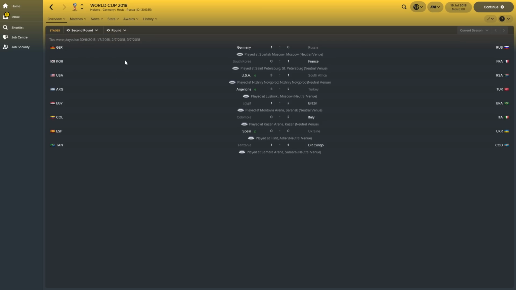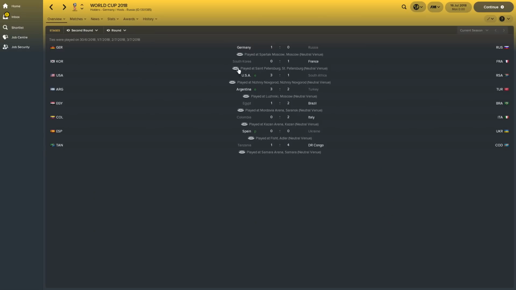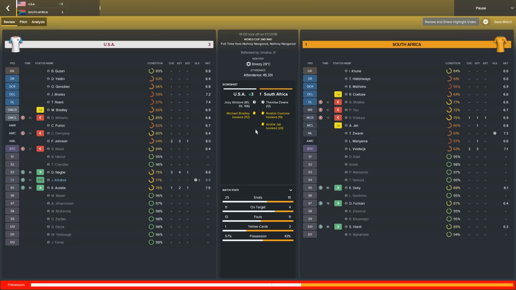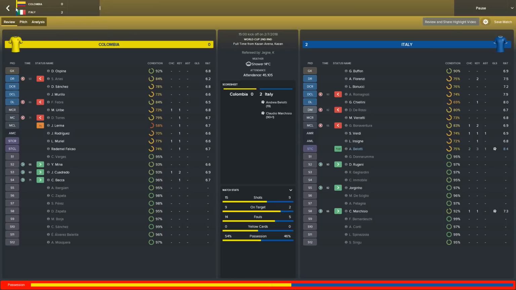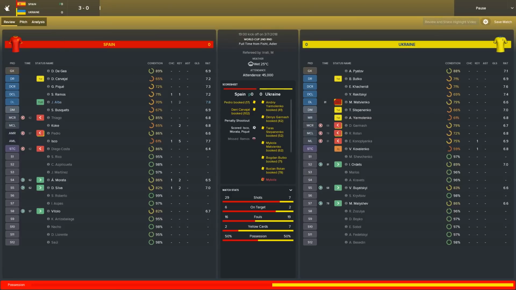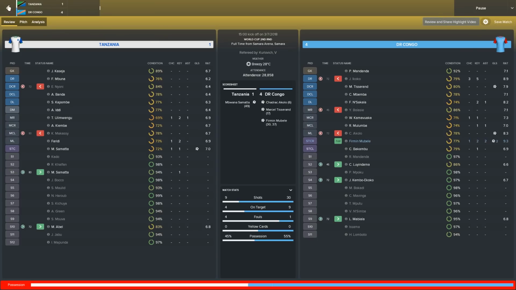Second round then, Germany beat Russia 1-0. France beat South Korea 1-0. USA beat South Africa 3-1 to get through. 2 goals in extra time, from Altidore to go through. Brazil beat Egypt 2-1. And Italy beat Colombia 2-0. Spain scraped past Ukraine on penalties. And Congo defeated Tanzania 4-1.